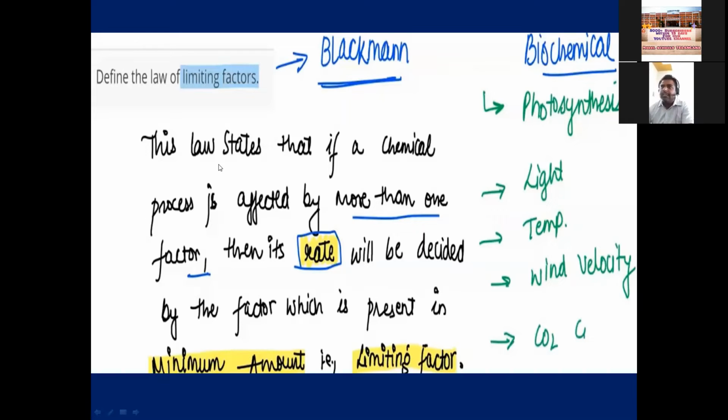Once again I am reading this. The law states that if any chemical process is affected by more than one factor, then its rate will be decided by the least factor. So we have different external and internal factors for photosynthesis.